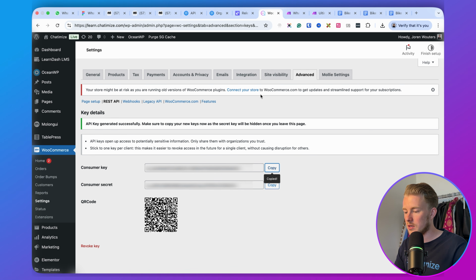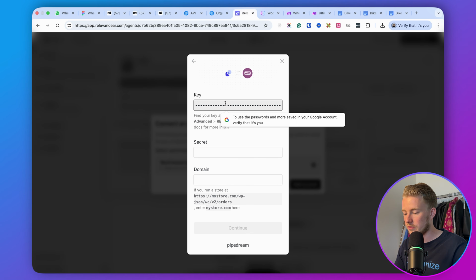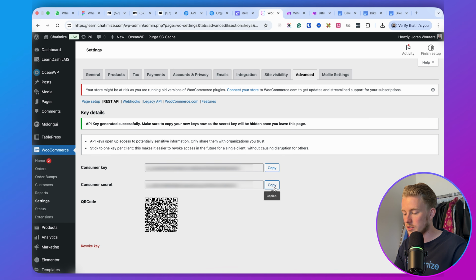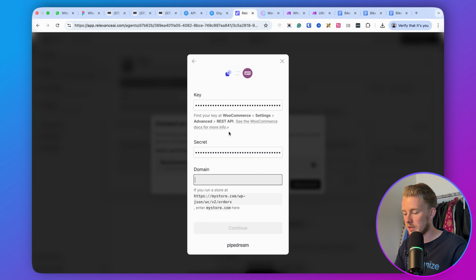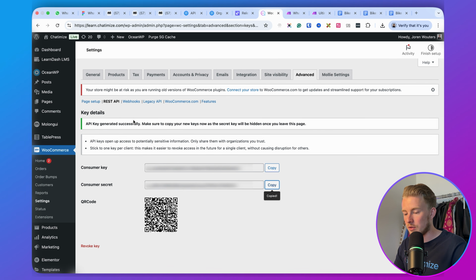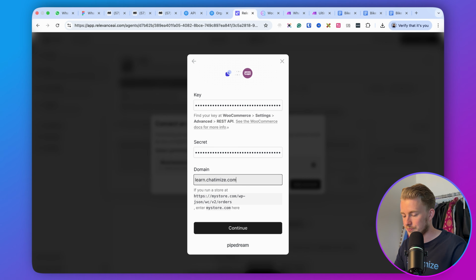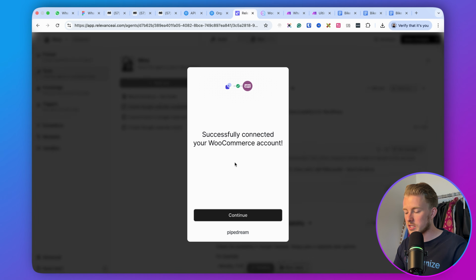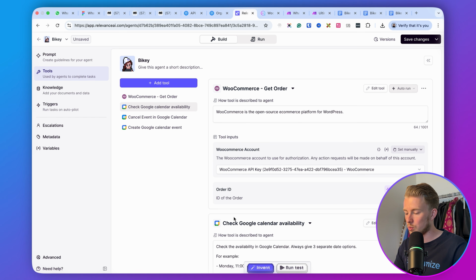So I will get this key and I will paste that in Relevance AI. And we have a consumer secret and I will paste that also in Relevance AI. And then here we have the domain. So the domain in my case is learn.chatamize.com, right? So if you run a store, you enter mystore.com, but that's learn.chatamize.com for me. So I will click here on continue. We successfully connected your WooCommerce account, so that's working.